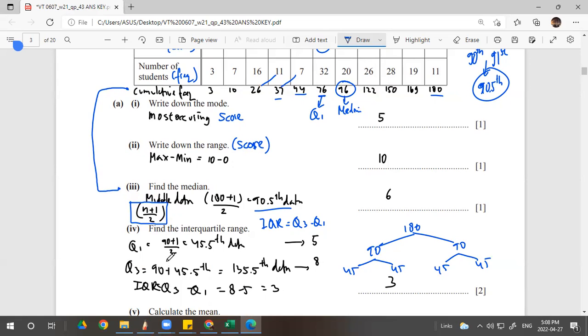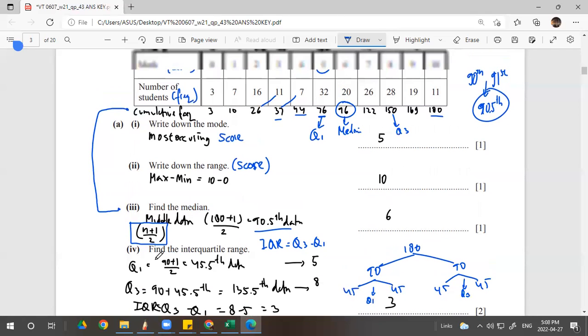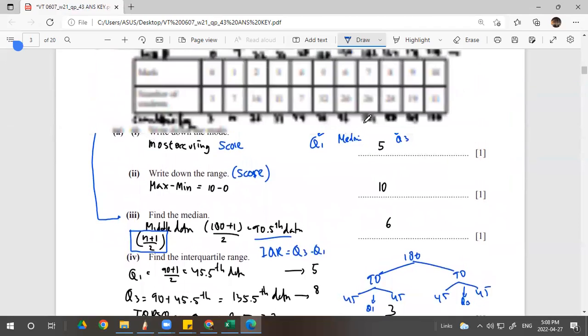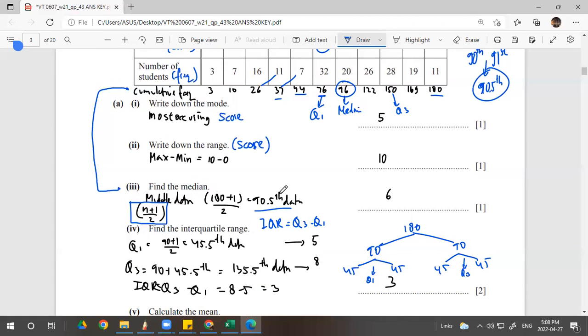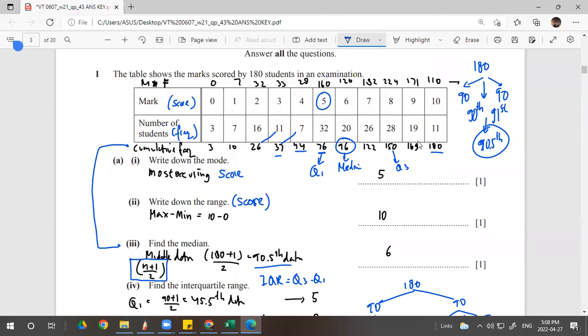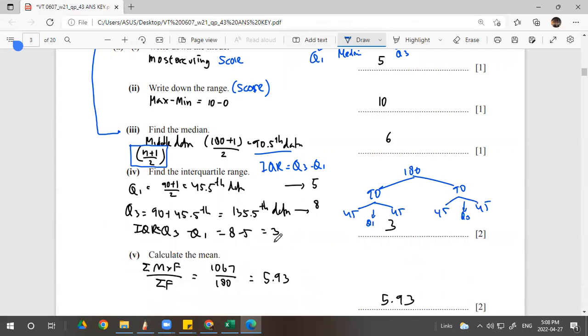Then another half on the right side. So this is Q1, this is Q3. So you have to put 90 plus 45.5 data, so 135.5 data. 135.5 data is located here, the position of Q3. Because 122 is the maximum, you find the number that is more than 135.5. So here will be the quartile 3, or upper quartile. So 8 subtract 3.